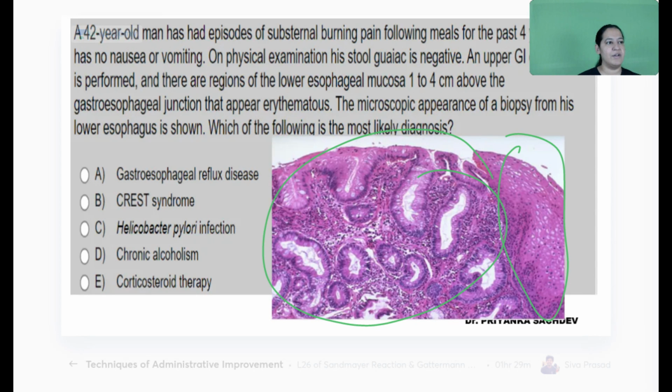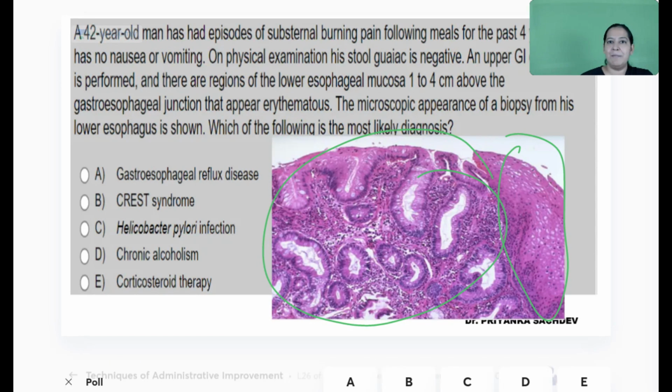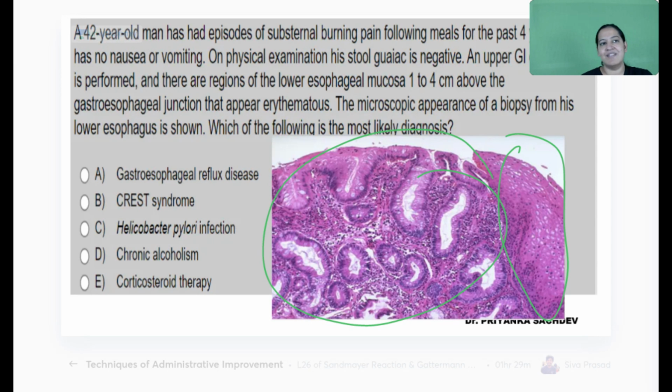What is your diagnosis? I have given you a hint also. What is the cause of this? Make the diagnosis and tell me the cause. Tell me the cause of this type of image. It's an image from the esophagus, lower esophagus junction. You all are right. Khushi and Saifuddin are first to answer it correctly. Tell me what is the diagnosis.